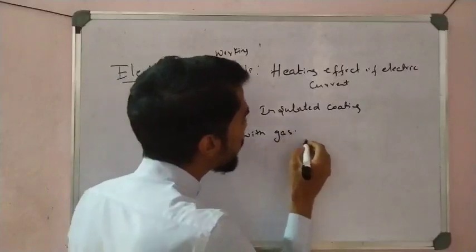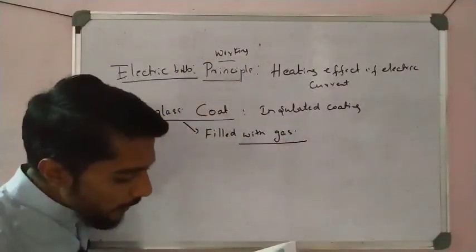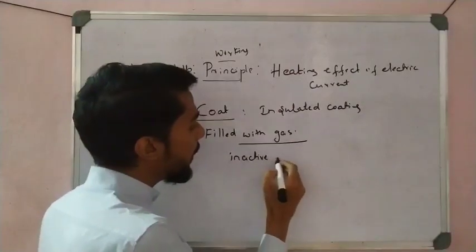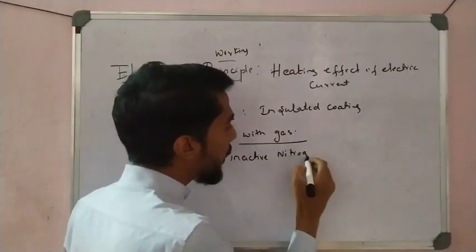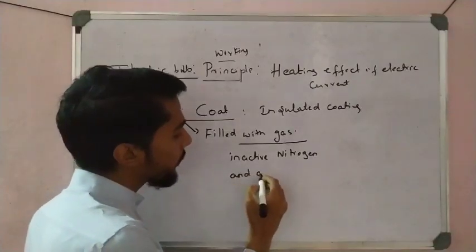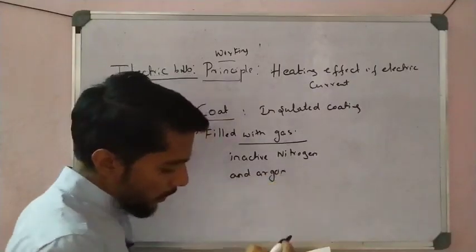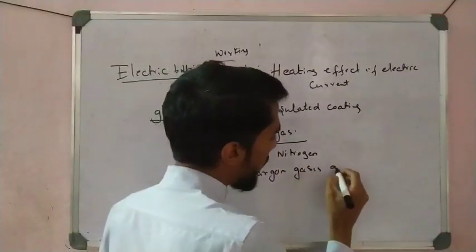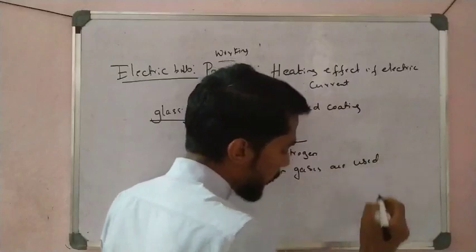Which gas is filled inside the bulb? If they ask, you have to write inactive nitrogen and argon gases. Why is it used?